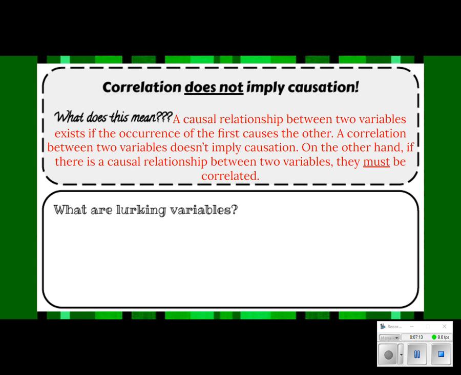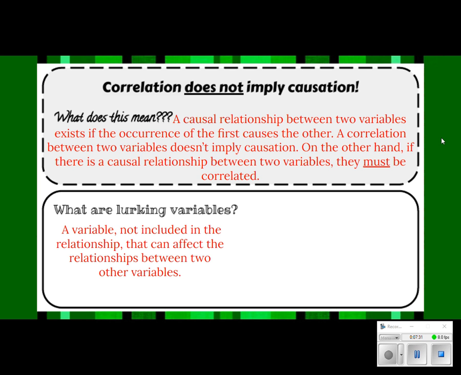So what that means is sometimes I might have two variables, right? They look like they're related, but there's a third thing doing the causing. So that's a lurking variable. A variable not included in the relationship that can affect the relationship of the other two variables, that's a lurking variable.